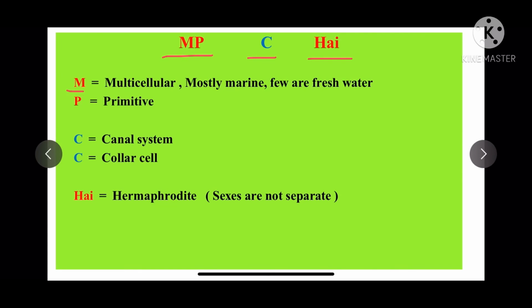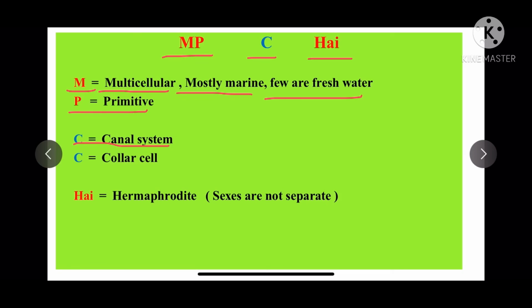Okay. M stands for multicellular, meaning the body of these organisms is made up of many cells. Mostly they are marine animals and few are freshwater forms. P means primitive. This particular phylum is the oldest phylum, or the oldest organisms are present.